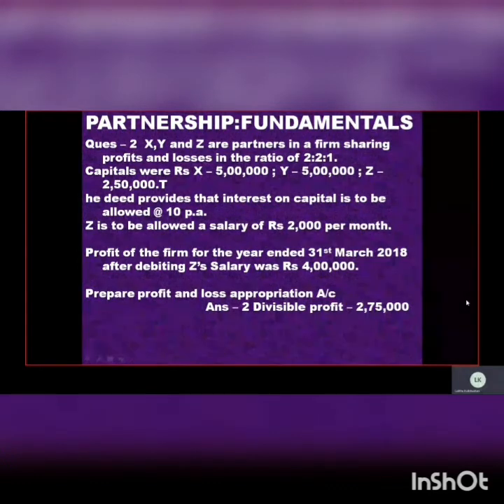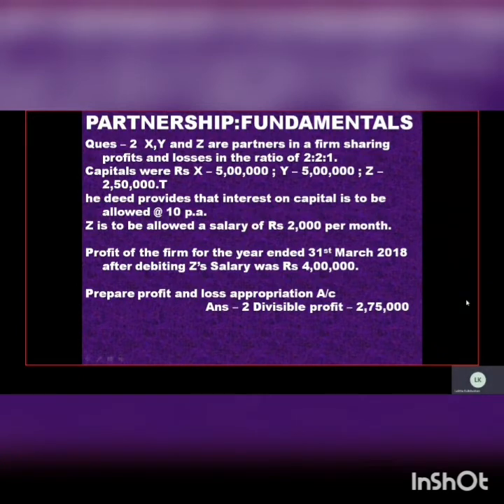It should be that the deed provides that interest on capital is to be allowed at 10% per annum. Z is to be allowed a salary of 2,000 per month. You know that per month is to be converted into per annum, and the profit has been given here after debiting Z's salary. After debiting Z's salary means out of the profit the salary is already deducted, meaning the salary has already been given.